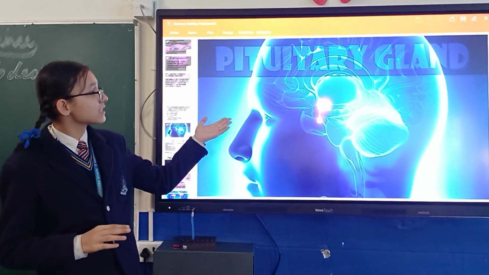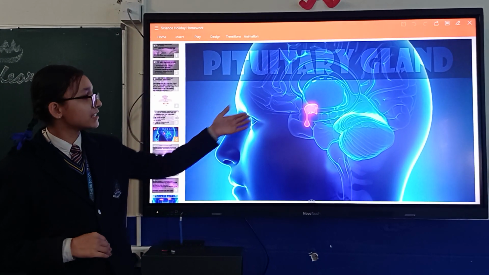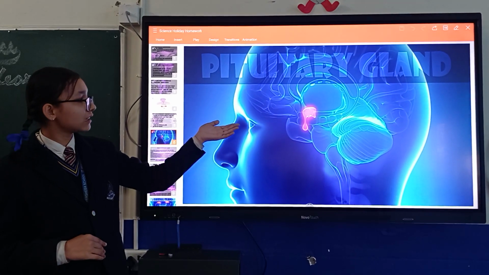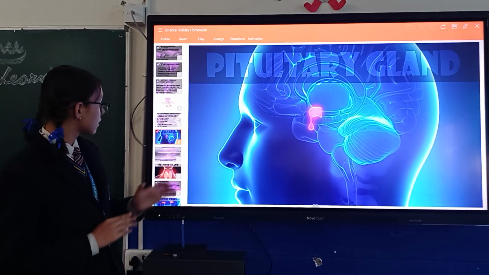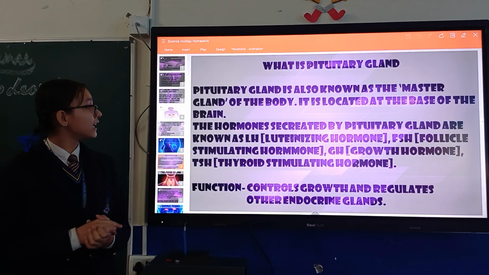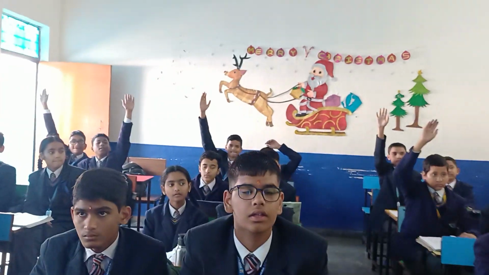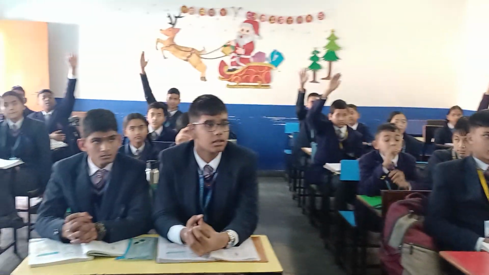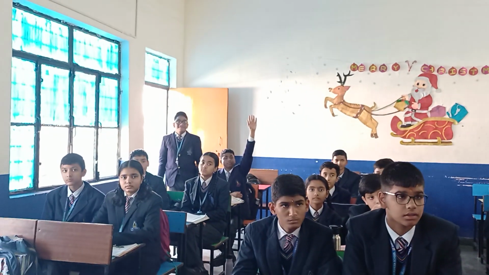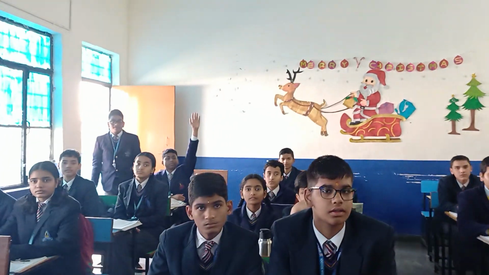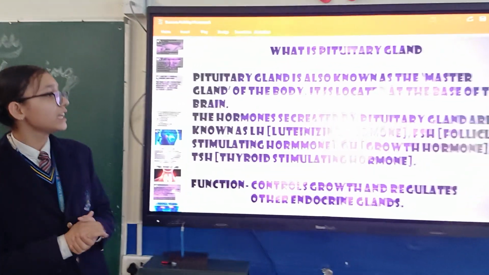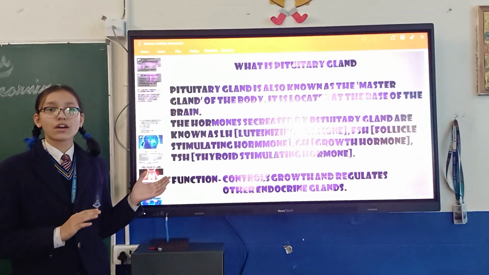So this is the diagram of the pituitary gland. As you can see, it is located in the brain. Now what is pituitary gland? Can anybody tell what is the another name of pituitary gland? Yes, as Harry said, the pituitary gland is known as the master gland of the body. It is located at the base of the brain.